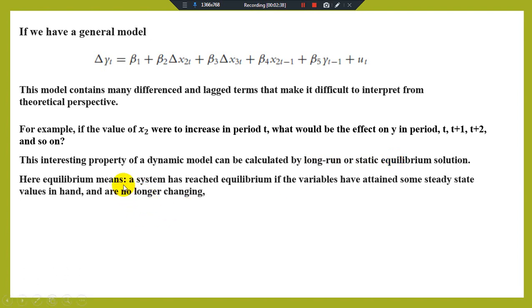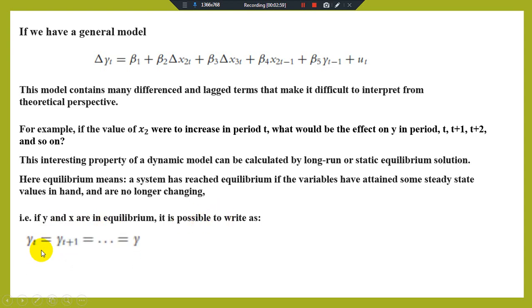The dynamic model can be analyzed by the long run or static equilibrium solution. Here equilibrium means a system has reached equilibrium if variables have attained some steady state values and are no longer changing. If y and x are in equilibrium, it is possible to write that yt is equal to yt plus 1, yt plus 2, yt plus 3, and so on, equal to y.